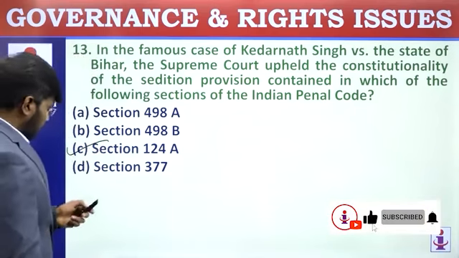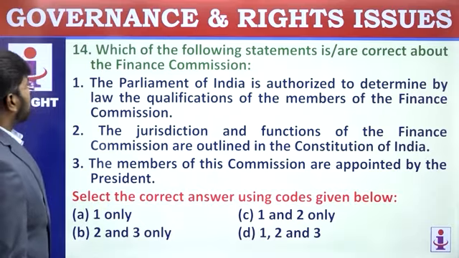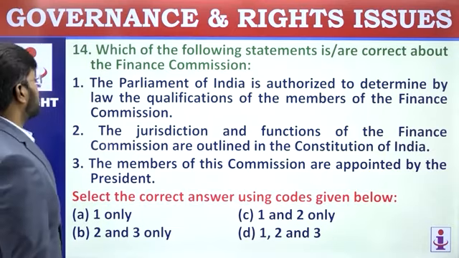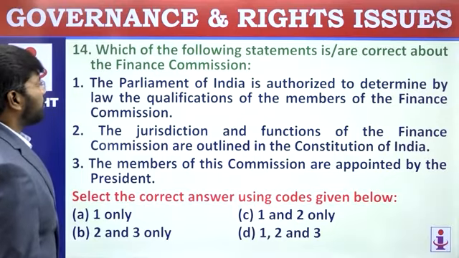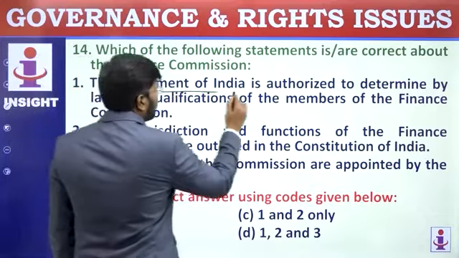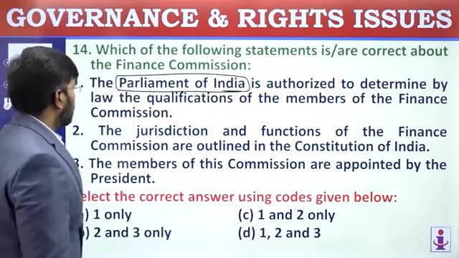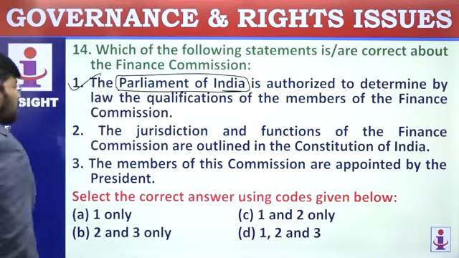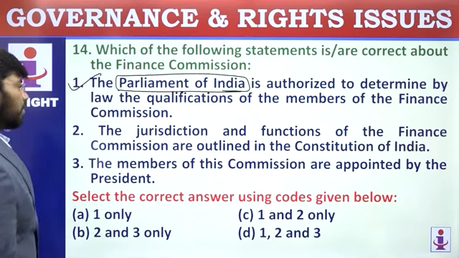Next question. Which of the following statements is or are correct about the Finance Commission? The Parliament of India is authorized to determine by law the qualification of the members of the Finance Commission. Yeah, it has said that Parliament fixes the qualification. It's under Article 280. The jurisdiction and functions of the Finance Commission are outlined in the Constitution of India.